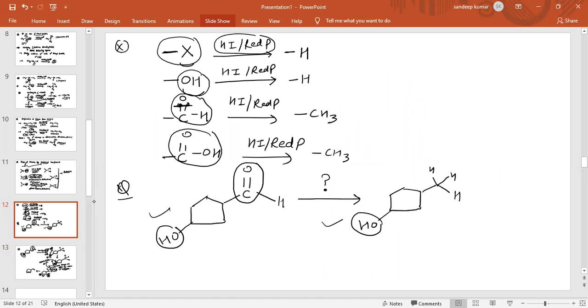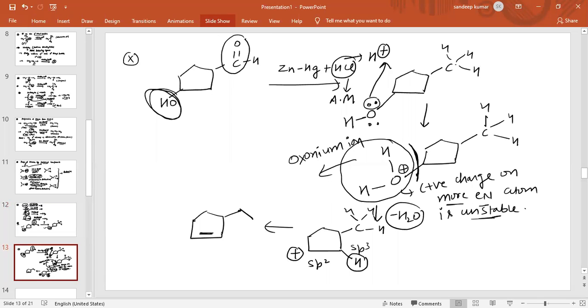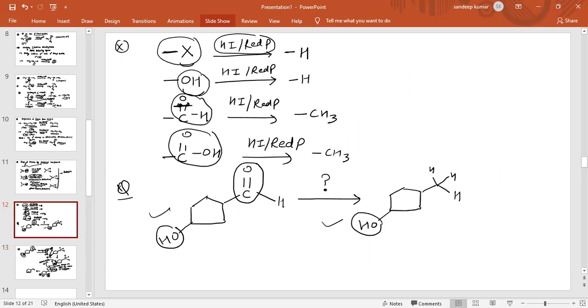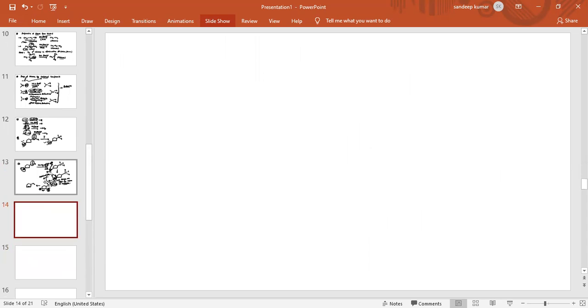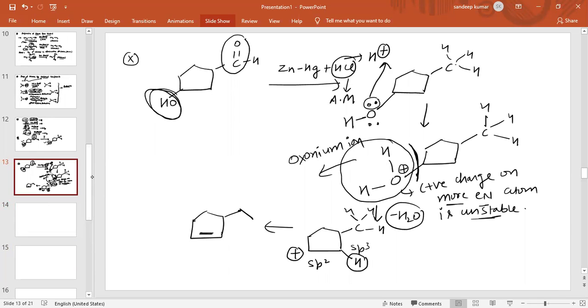Now see, this OH group is as it is in the product, so the OH group remains unaltered. But if we are using zinc mercury amalgam in presence of acidic medium, H plus will attack on this OH and an elimination product will be obtained. So this is not our desired product. So which reagent should we use?